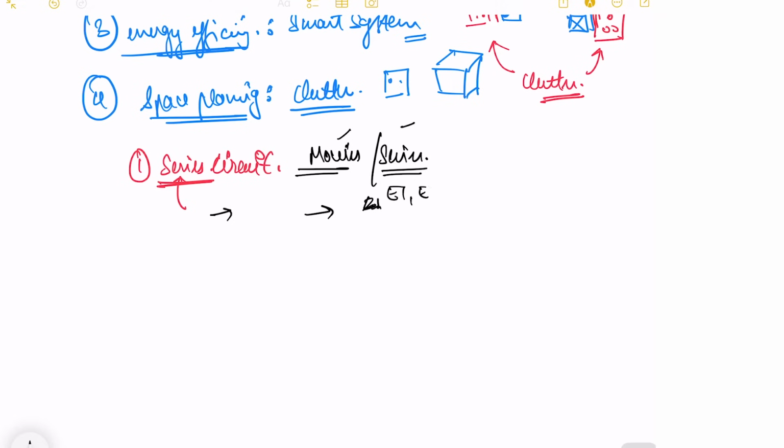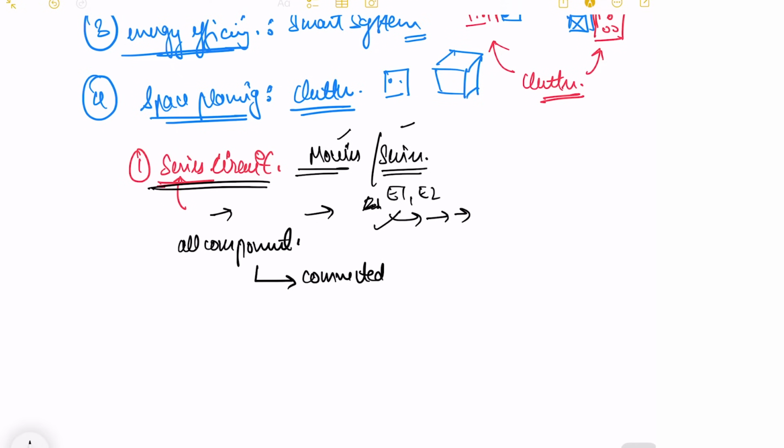We have episode 1, episode 2. So they all are going one after another, connected to your previous episode. So series is something which is connected end to end. Same definition goes for your series circuit. This is a circuit which has all the components connected together end to end in a single path. And this complete circuit is allowing you to pass the current in a single path.